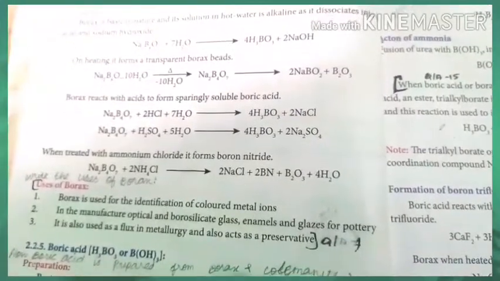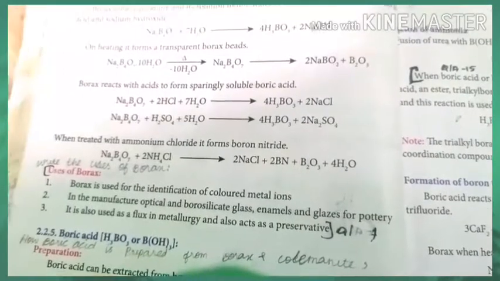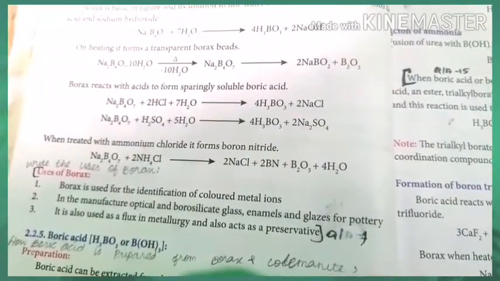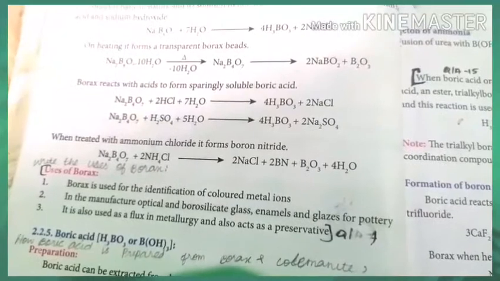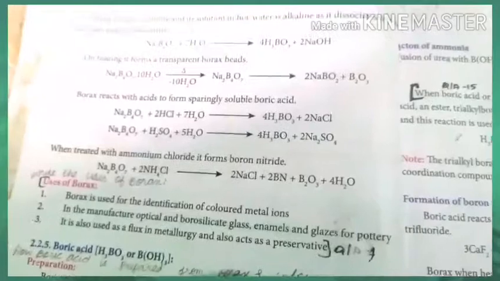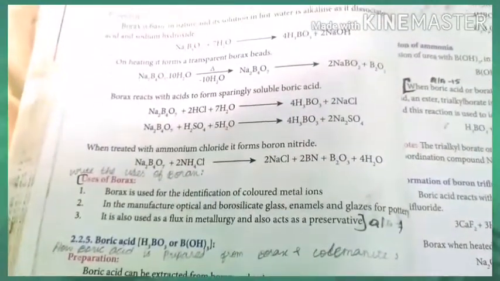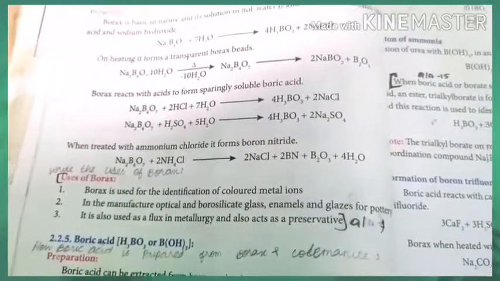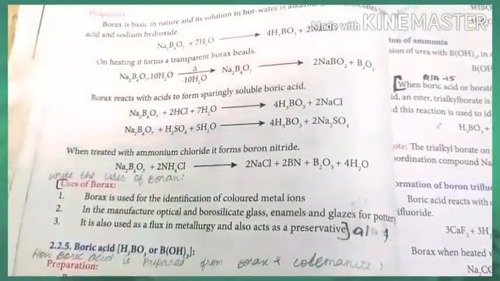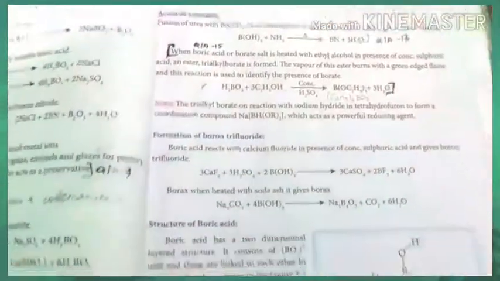And uses of borax. Borax is used for the identification of colored metal ions. This is the borax bead equation: Na2B4O7.10H2O, if heated, leads to formation of NaBO2 plus B2O3, and this is called the borax bead. Further, if you add some metal ions, different metal ions give different colors. So from that color, we can detect the presence of metal ions. It's also used as a flux in metallurgy and also as a preservative. So next class we'll discuss boric acid and other compounds, diborane, halides, and all those things.